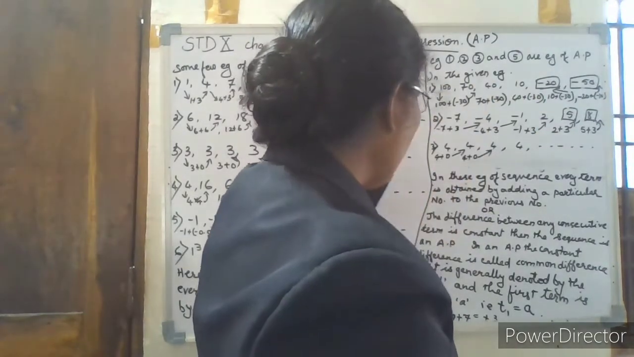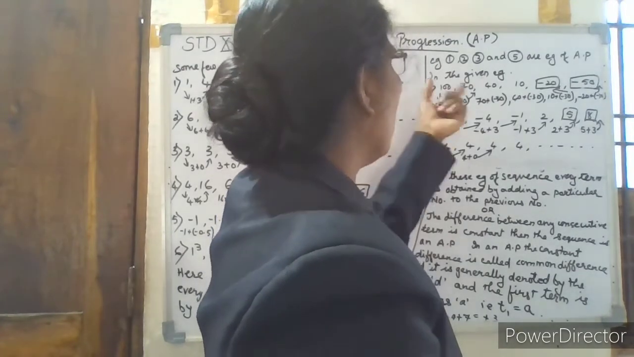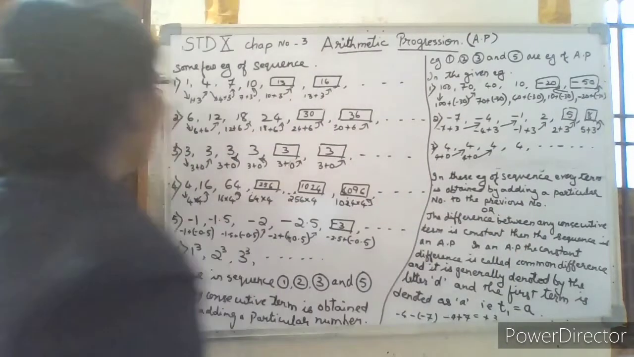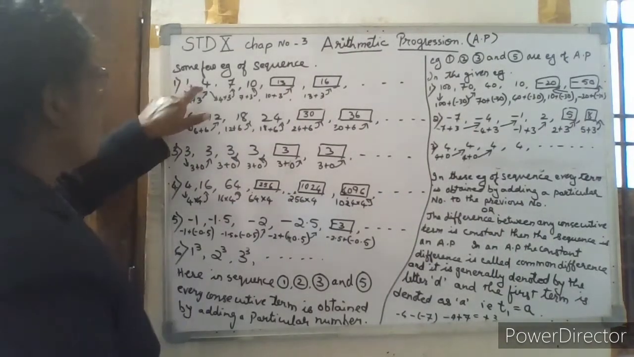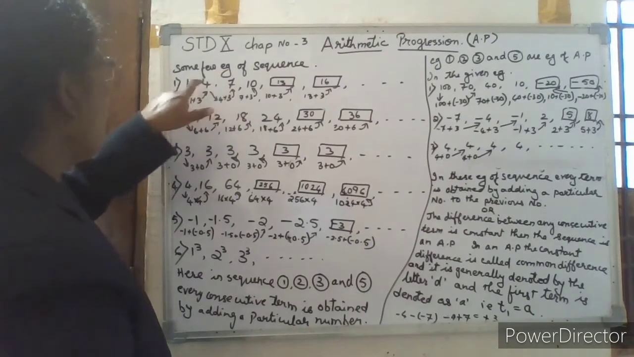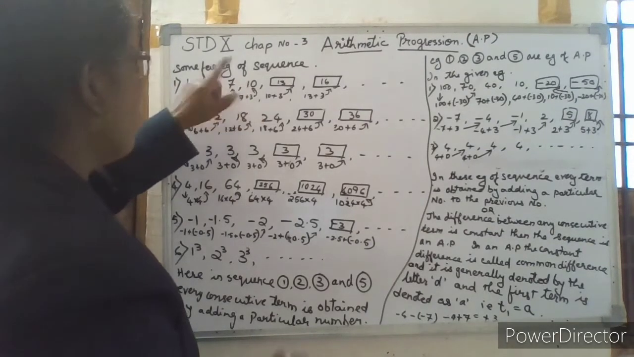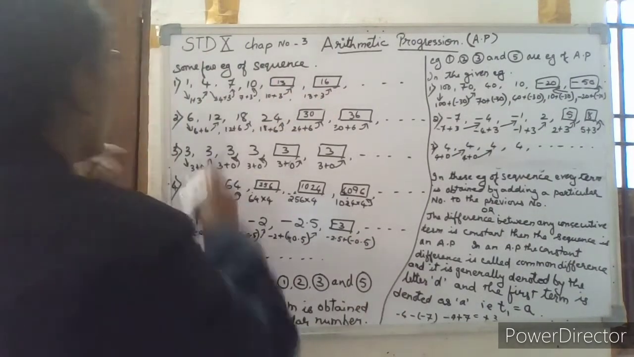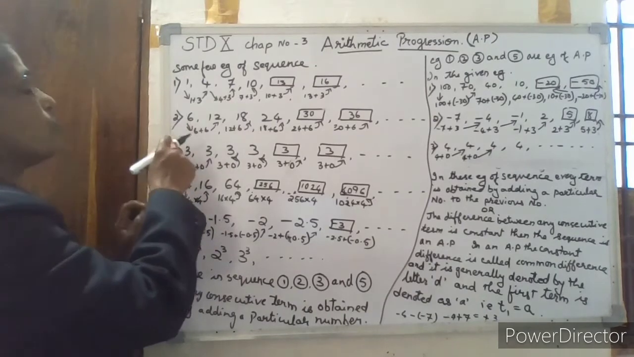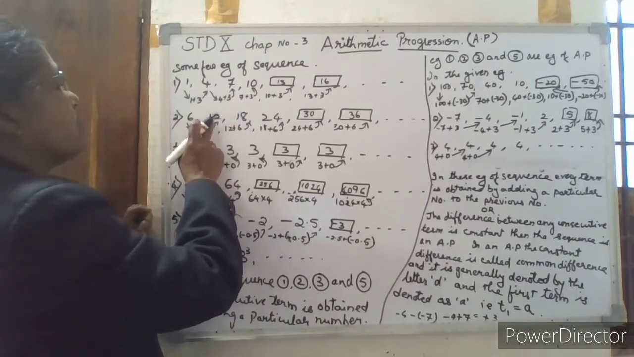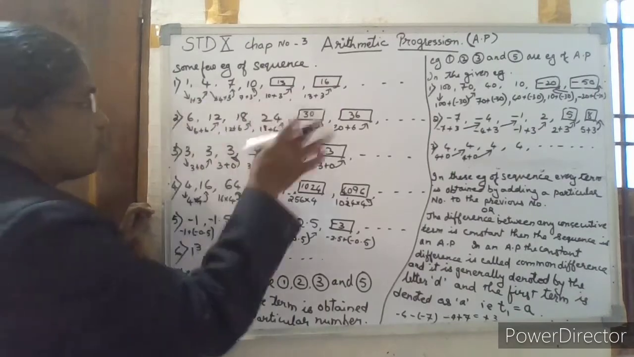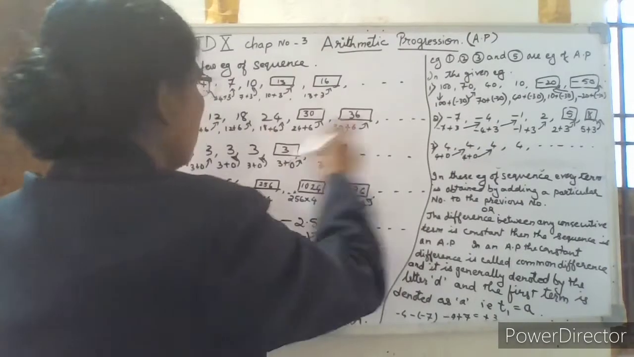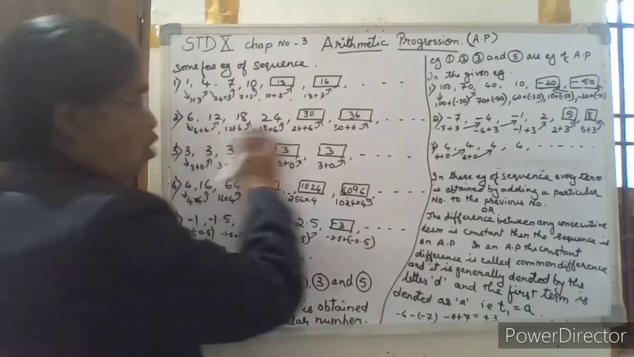So when we have it this way, the difference between every consecutive term is constant. Here also you can see in example 1, 4 minus 1 equal to 3, 7 minus 4 equal to 3, 10 minus 7 is equal to 3, 13 minus 10 is equal to 3, 16 minus 13 is equal to 3. And see here, 12 minus 6 is equal to 6, 18 minus 12 equal to 6, 24 minus 18 equal to 6, 30 minus 24 equal to 6, 36 minus 30 equal to 6. Here also the constant, that is the common difference, is 6.